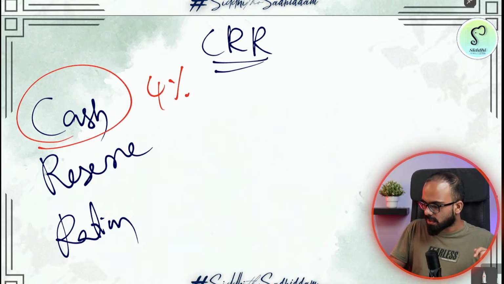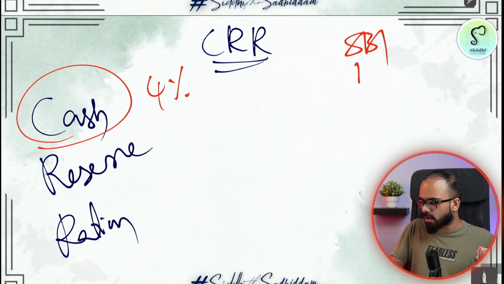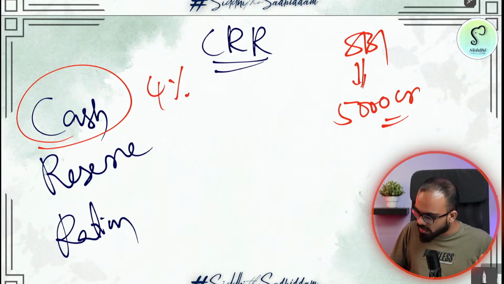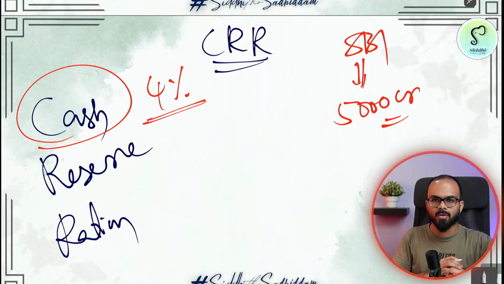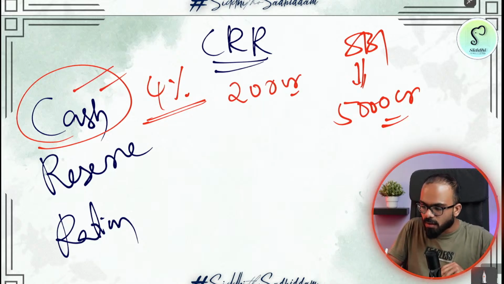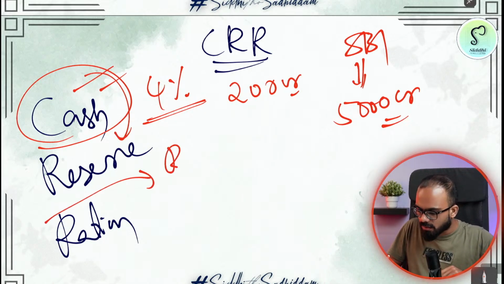Let's say 4%. So there is State Bank of India. State Bank of India's NDTL is, let us say, 5,000 crore rupees. Of this, you need to put 4%. It is mandatory. You don't have a choice. So you have to put 200 crore in the form of cash with the Reserve Bank of India.